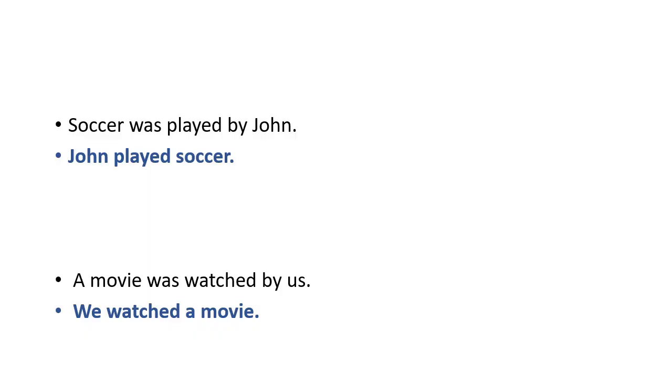Next is: a movie was watched by us. Okay? So, by us is the object. While converting, we will see that we will come in place of the subject and object. Okay, so we will follow the X rule. Subject will be object and object will be subject. We watched a movie. Us is converted into we. Clear? And movie, which is the subject, will come in place of object. That will be a movie. Clear?